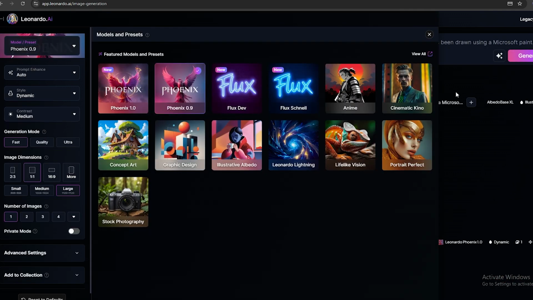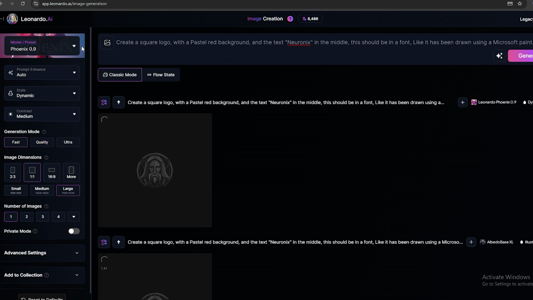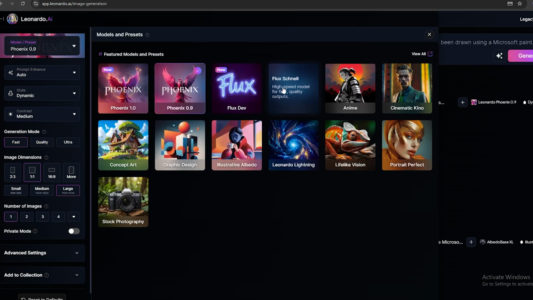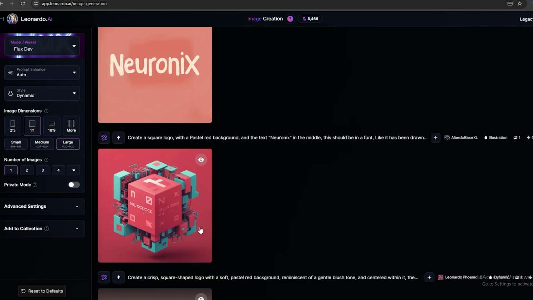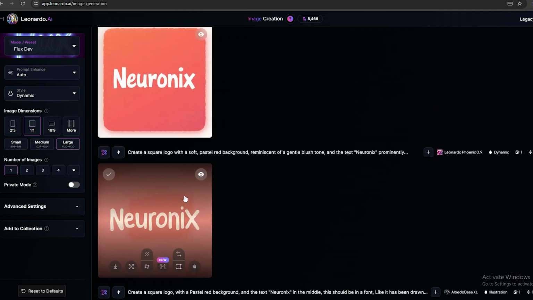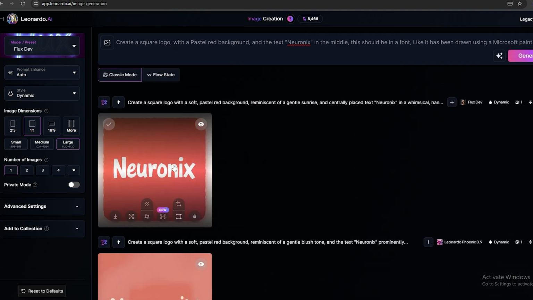And let's make several generations and select a good one for this channel. Make sure to use this square ratio for the logo generation process. We have several logos. This one looks good, but I only needed 2 colors. I don't know what this is. It's a mess. And this one is also cool, but I think this logo is the best version for this channel. Therefore, let's download it.